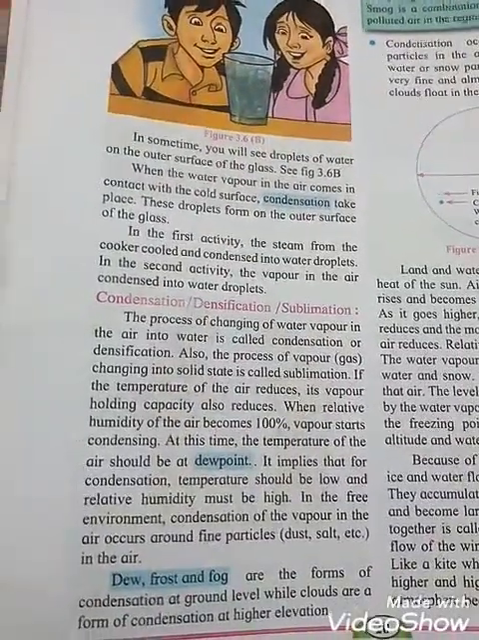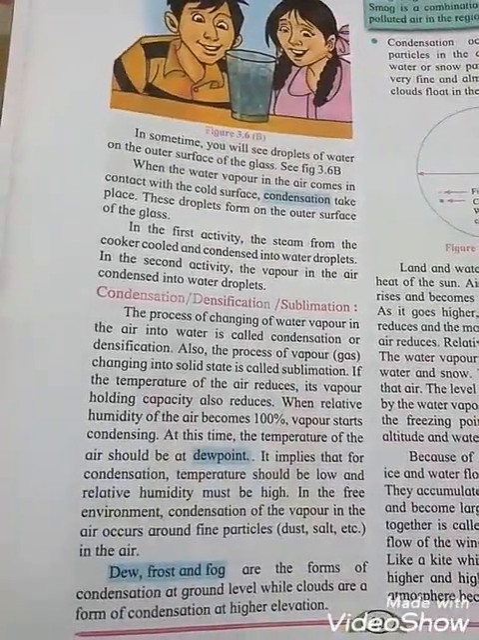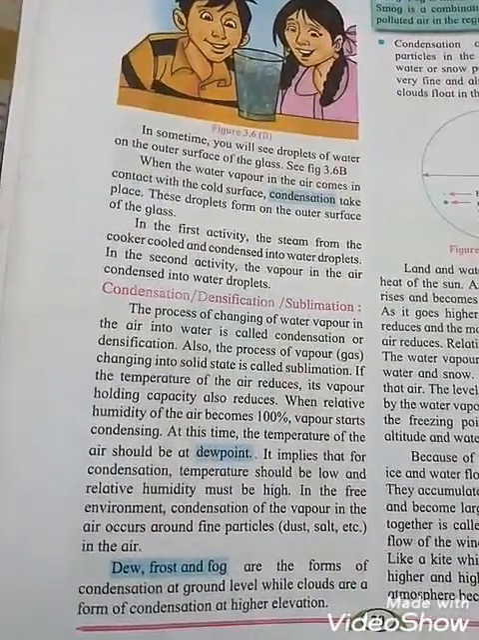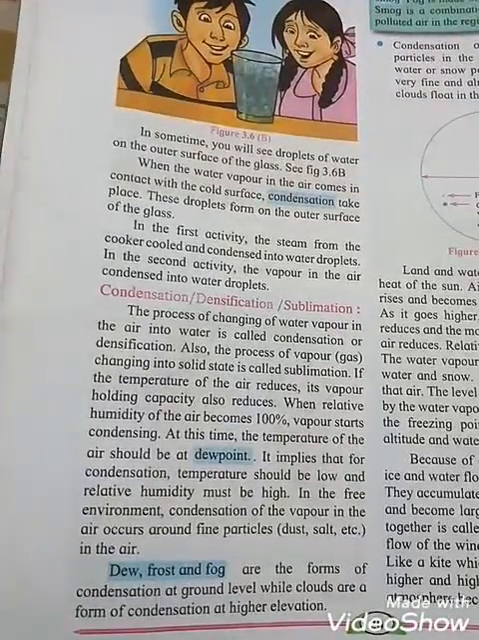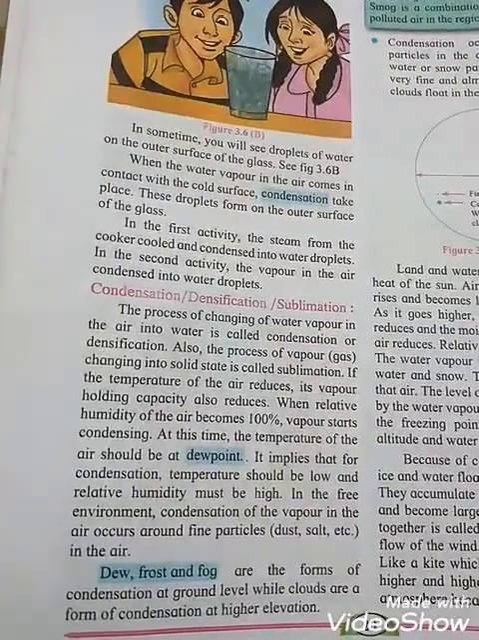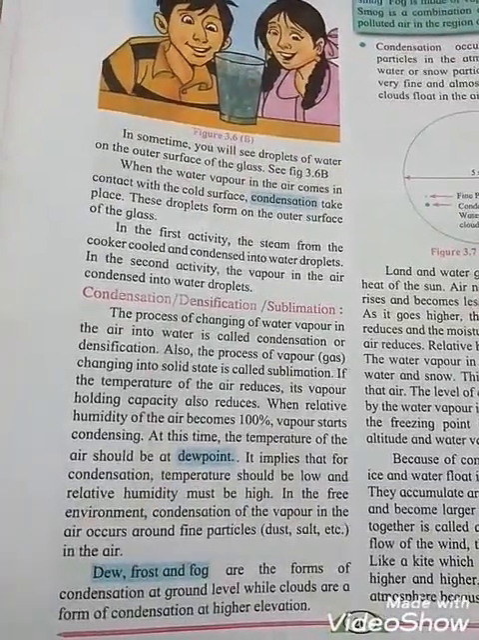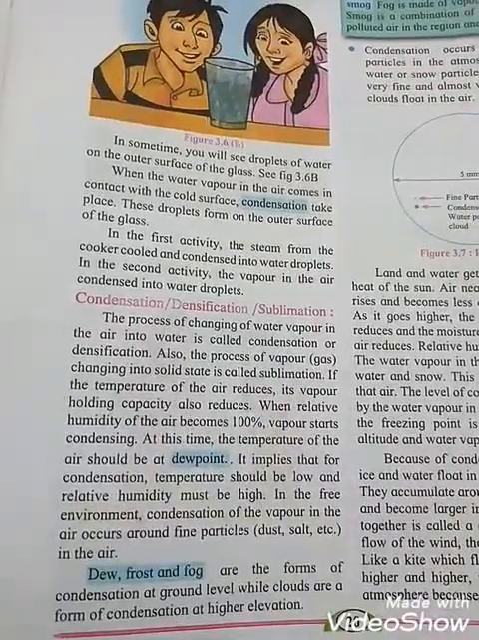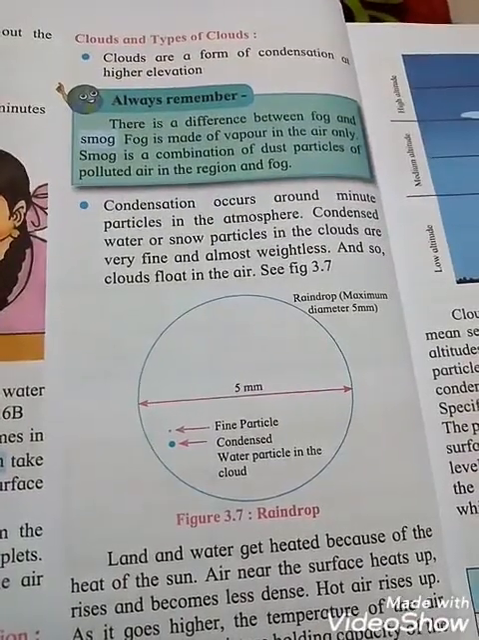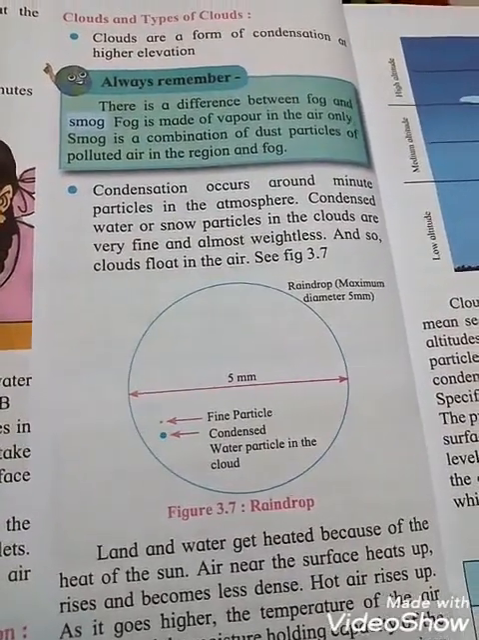And frost means what? A deposit of small white ice crystals formed on the ground. And fog means what? A cloud-like mass or layer of minute water droplets, or we can say ice crystals near the surface of the earth, appreciably reducing visibility. So dew, frost and fog are the forms of condensation at ground level, while clouds are forms of condensation at higher elevation. Types of clouds. Clouds are a form of condensation at higher elevation.